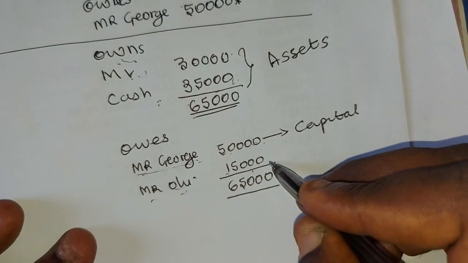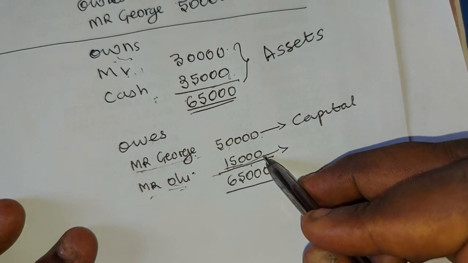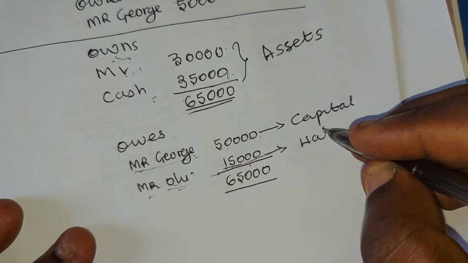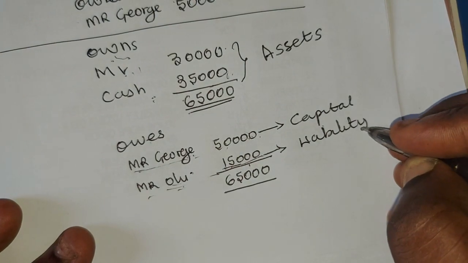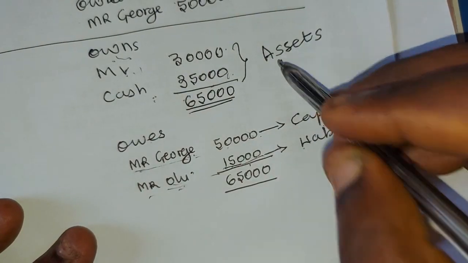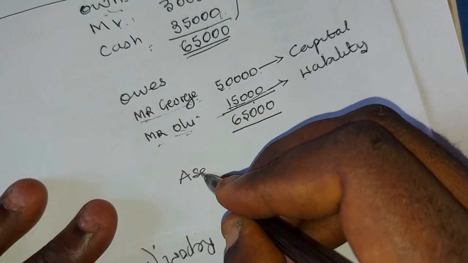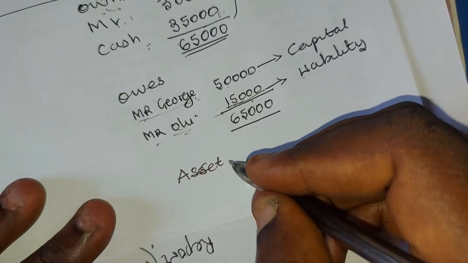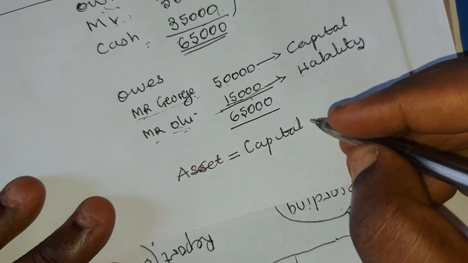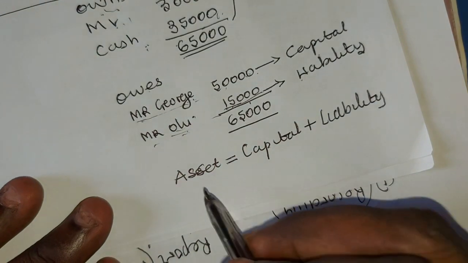He's not the owner of the business, but the business owes Mr. Olu a debt of 15,000, so it will be regarded as liability. So when you add the capital plus liability together, it will give you asset, which forms the basis of our accounting equation that says assets equals capital plus liability. So this is the accounting equation.